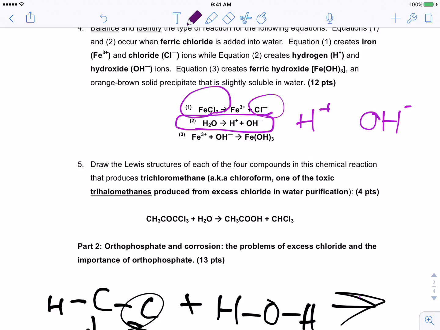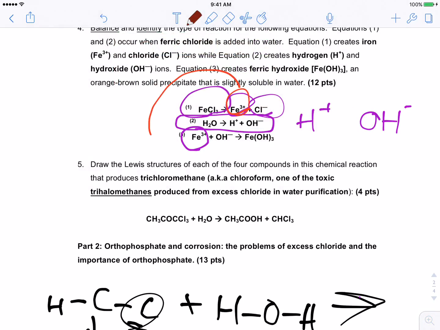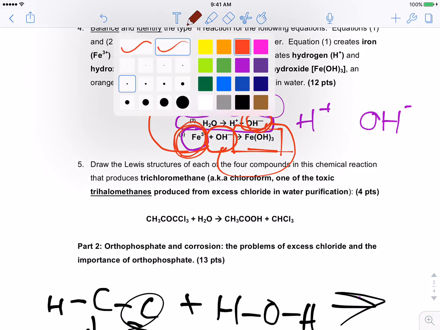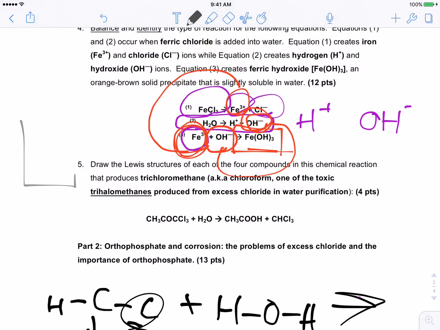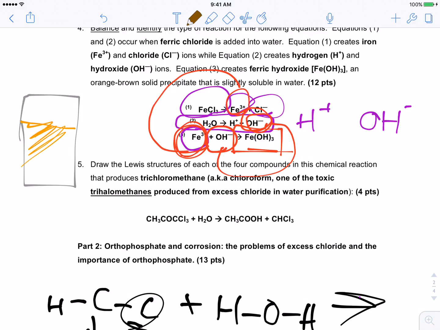But where that leads us is we have the Fe3 plus that came from this guy. So when ferric chloride decomposed, what we talked about earlier, that iron, whatever happened to him? He came down here and bonded with that OH from our ionized water. And what happened there was they made this guy, FeOH3. What's the big deal about FeOH3? Here's the connection. If you go onto YouTube and look up a video of Flint tap water, people are going to fill up a glass of tap water, and the tap water is going to come out orange. It's going to look like Gatorade.